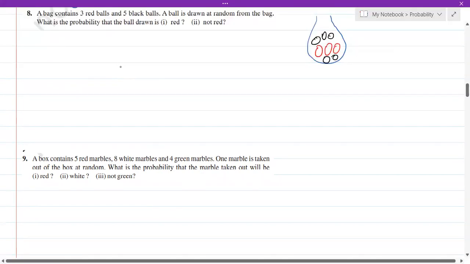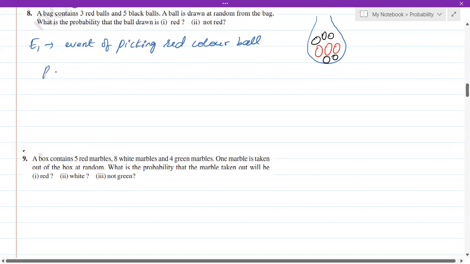Now what we have to calculate in the first place is, what is the probability that the ball drawn is red? Now let E1 be the event of picking a red color ball.